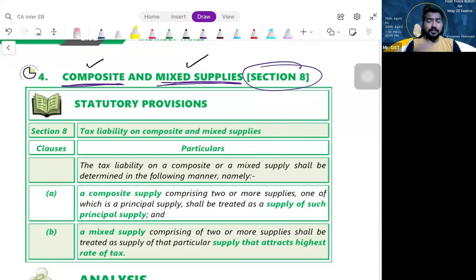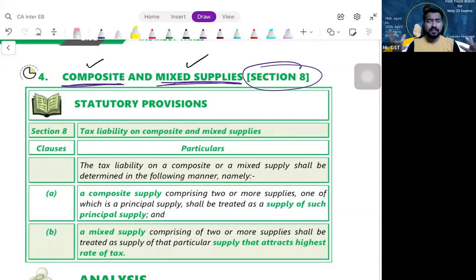3,999 for the room, 299 for the complimentary breakfast, 49 rupees for the data you use on Wi-Fi, and 199 for the swimming pool. Like this, are they giving you any breakup? No, sir. That means understand that there are so many transactions where they will charge only one single price, for which we are getting more than one supply.